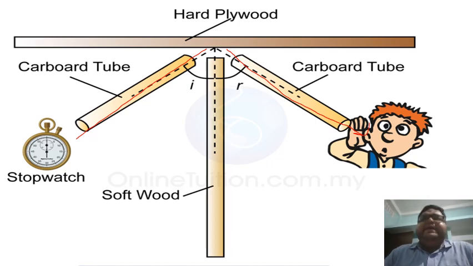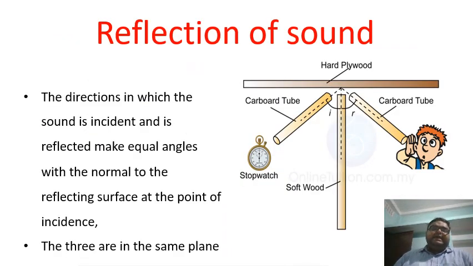So there should be some laws that govern the reflection of sound. And if you students have learned the laws of reflection, then it will be very easy to understand. Otherwise also, let's just look at the laws of reflection of sound, right? The first law states that the direction in which the sound is incident and reflected makes an equal angle with the normal to the reflecting surface at the point of incidence, right?